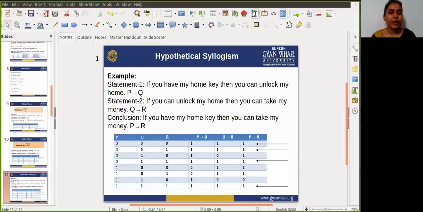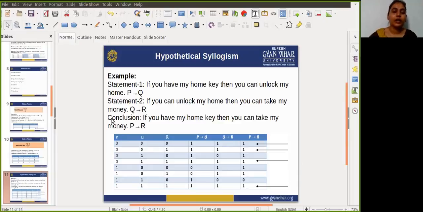For example, if you have my home key, then you can unlock my home. This shows that P implies Q. Statement two says that if you can unlock my home, then you can take my money.